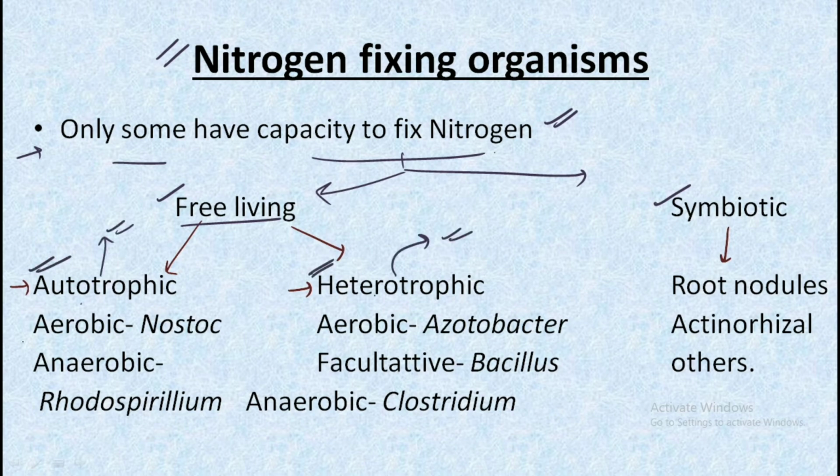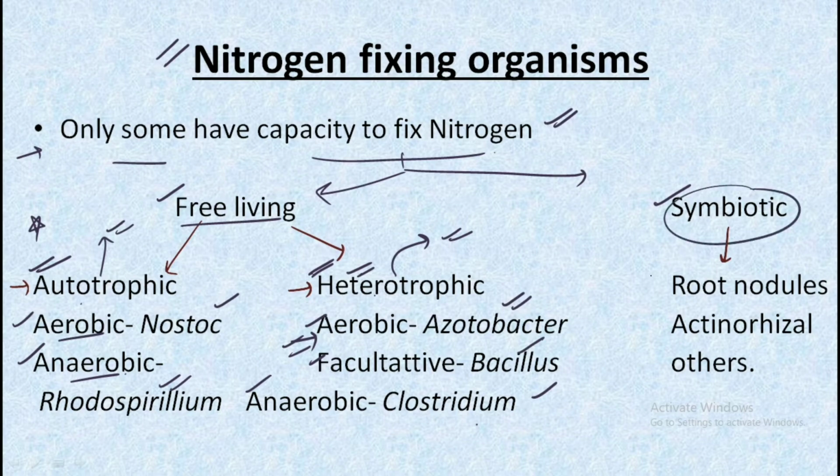In this we have some examples. Make sure you remember these examples. In case of aerobic we have Nostoc, and in case of anaerobic we have Rhodospirillum, and in case of heterotrophic we have aerobic as Azotobacter, the facultative as Bacillus and the anaerobic as Clostridium. And when we talk about the symbiotic organisms, we have root nodules and the other ones.